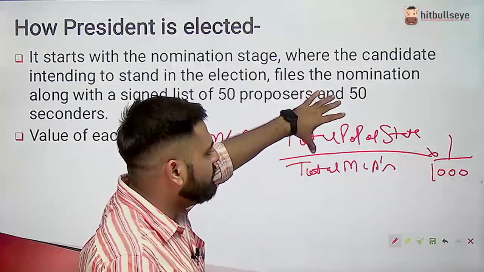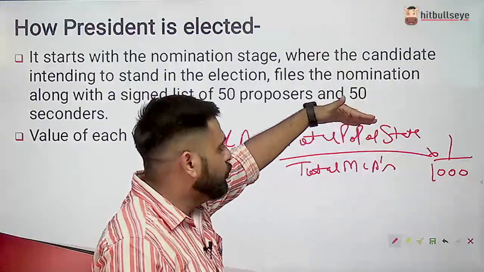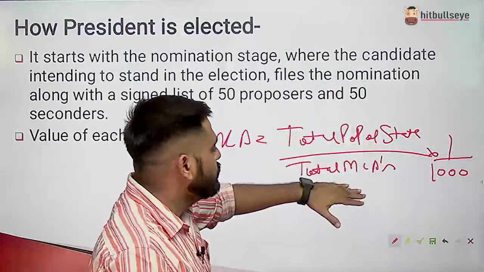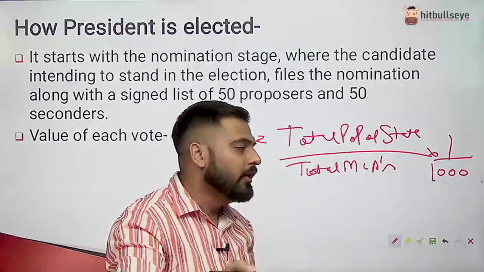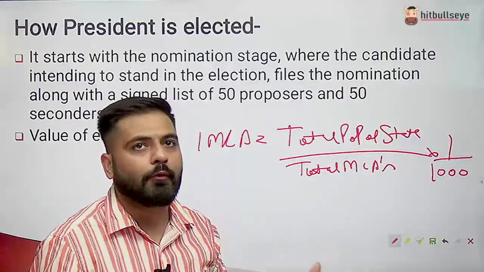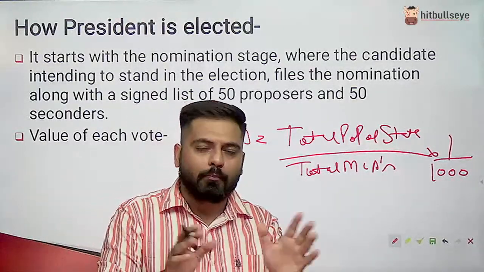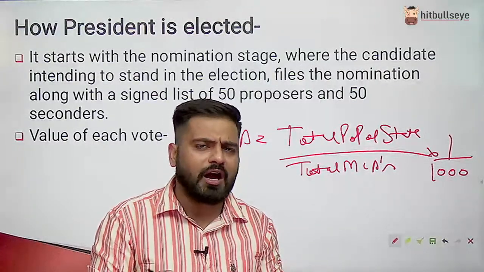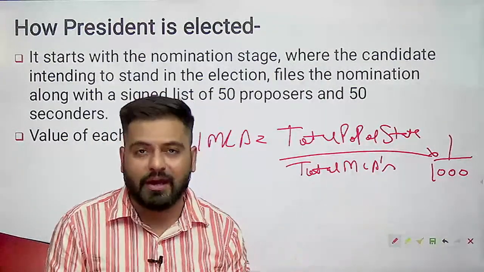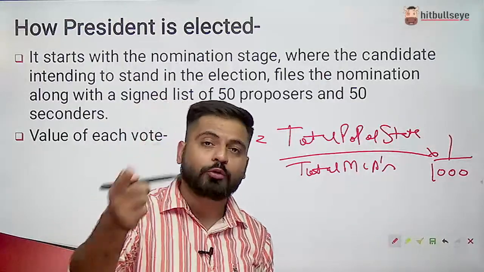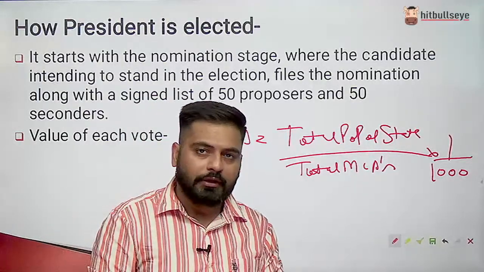Obviously, the state which has the largest population, its numerator will be high, so the value of that state's MLA vote is higher, right? For example, let's take an example of UP. UP's population is about 20.5 crore, right? So as compared to other states, the population of UP is very high. So the value of vote of one MLA of UP has the largest value.